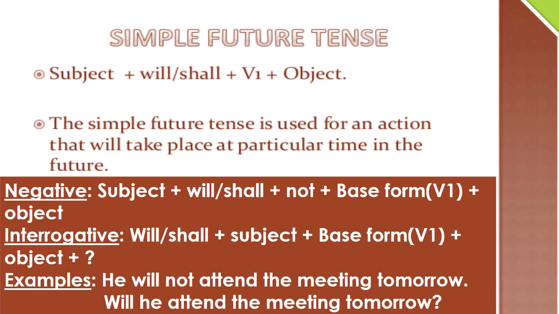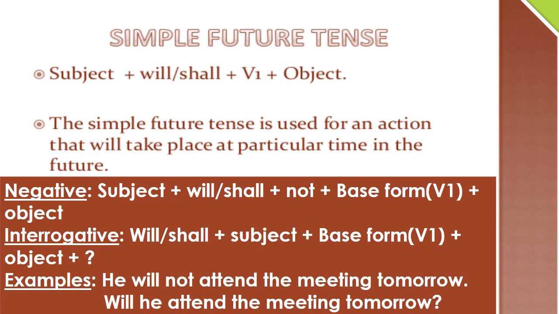In this tense, we use subject plus will or shall plus first form of the verb plus object. In affirmative sentences, this is the structure, and we use shall with I and we and will with you, he, she, it and they.